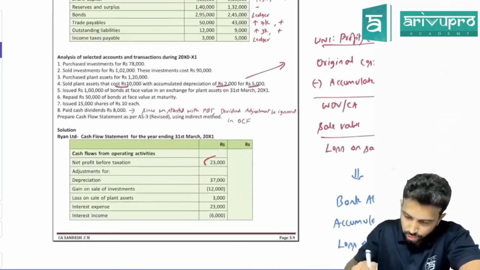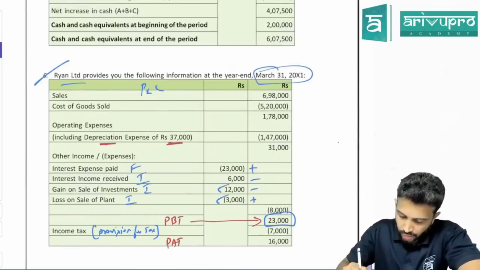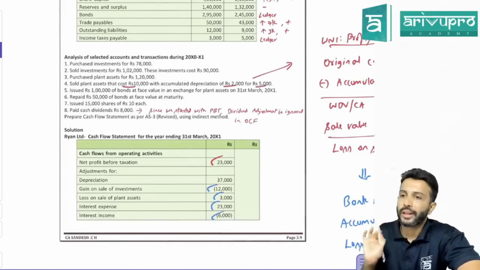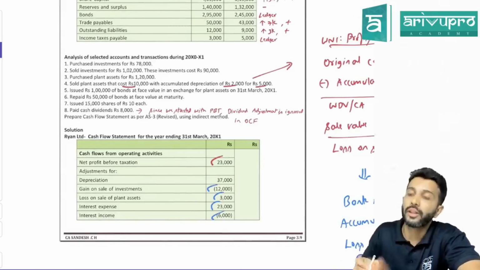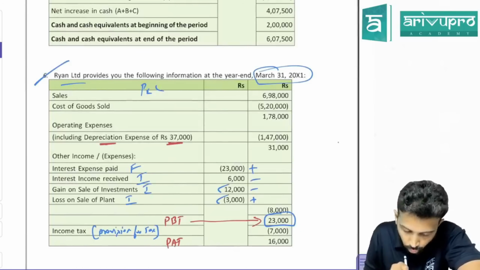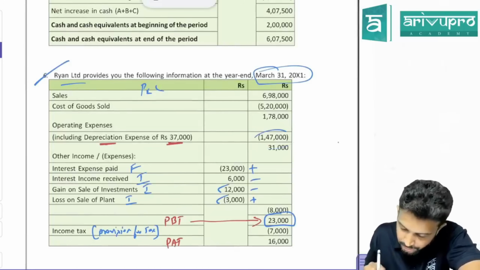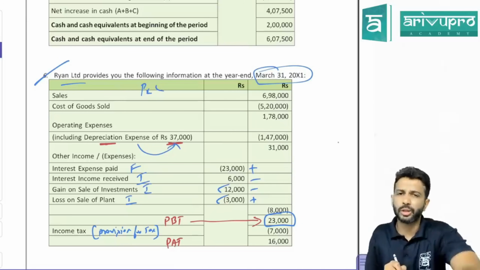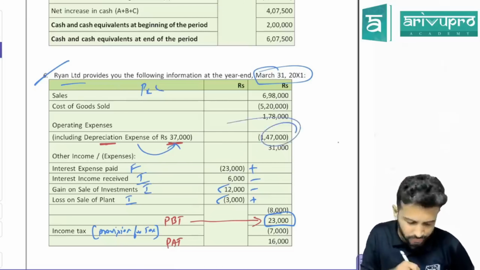They've taken 23,000 and all they've chosen. 3, 12, 6, 23. 3, 12, 26, 23. All that they've added, subtracted accordingly. Okay, sir. Check if there's anything more. Yeah, go above. Operating expense, they're saying operating expense is 147. In this operating expenditure, there is a depreciation of 37,000. Depreciation is already deducted. It is part of this 147.